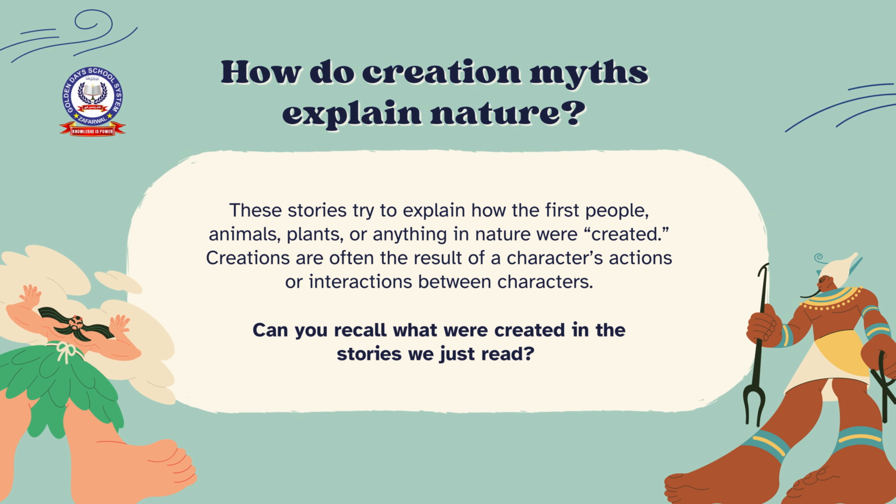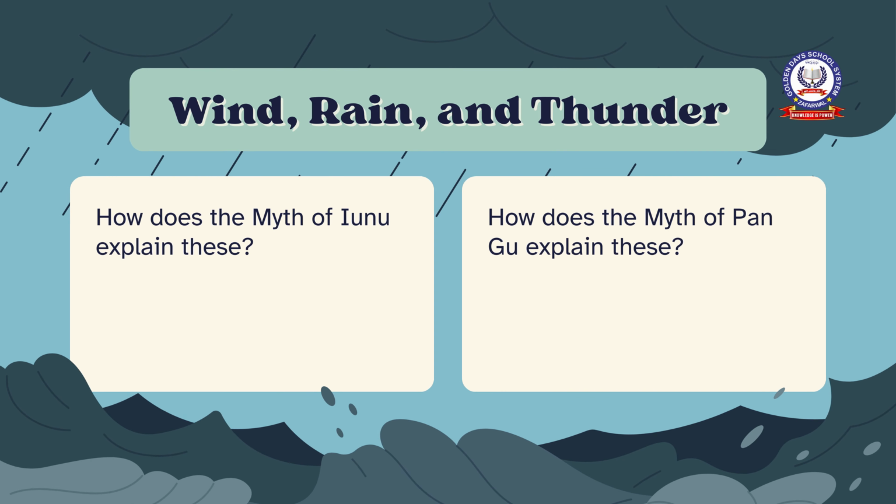How do creation myths explain nature? These stories try to explain how the first people, animals, plants, or anything in nature were created. Creations are often the result of a character's actions or interactions between characters. Can you recall what were created in the stories we just read? Wind, rain, and thunder. How does the myth of Iunu explain these? How does the myth of Pangu explain these?